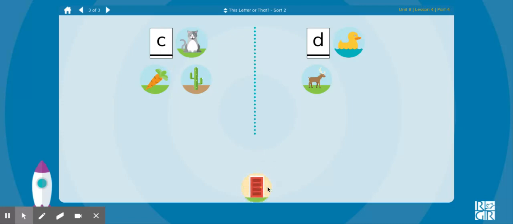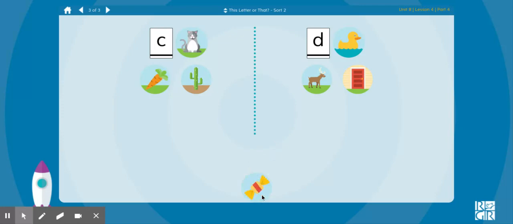Door. What sound do you hear at the beginning of door? Does door go with cat or duck? Duck, door, both begin with the letter D that says d.